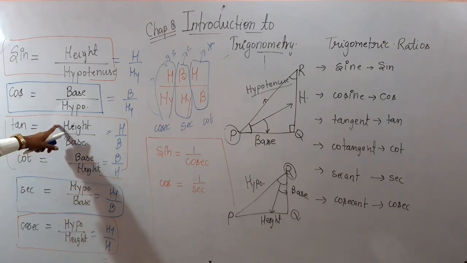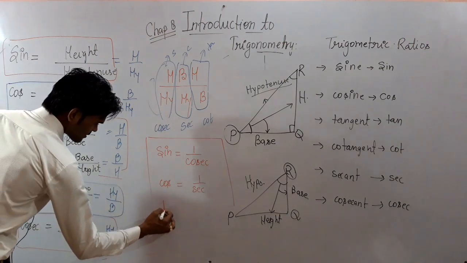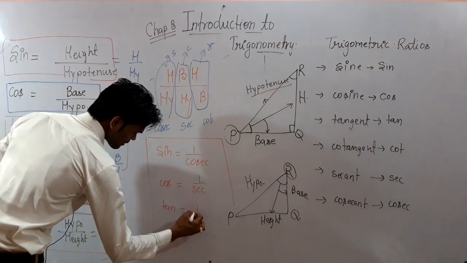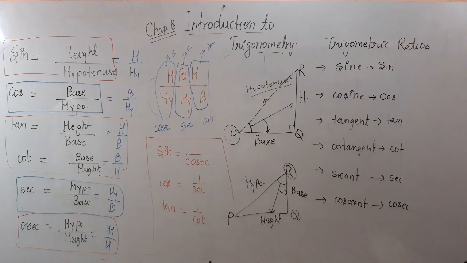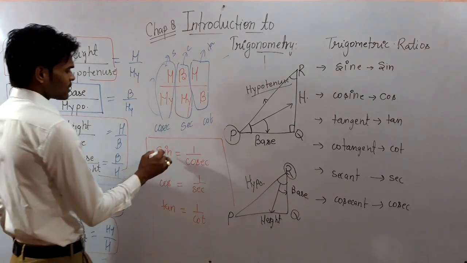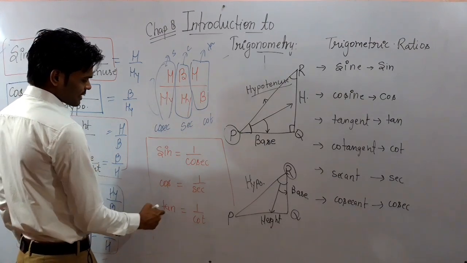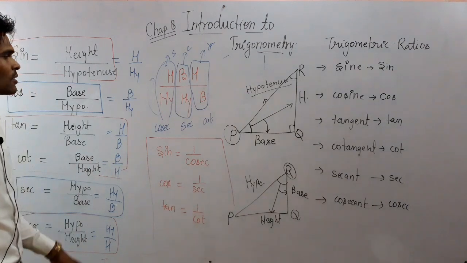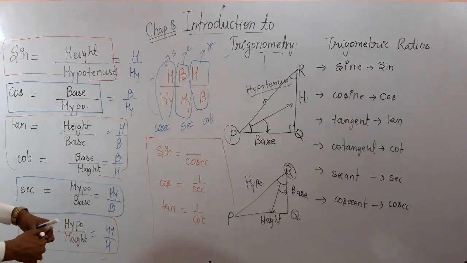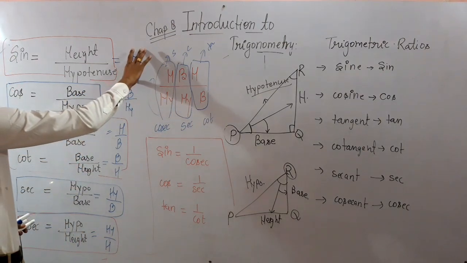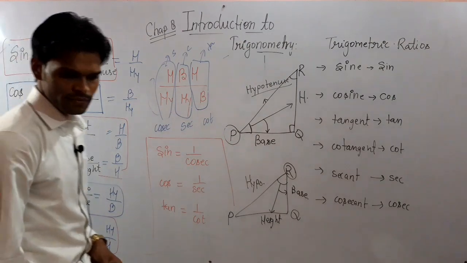Tan is the ratio of height and base, cot is the ratio of base and height. So tan is related to cot like this. Tan is equal to 1 upon cot. Clear? So you have to keep in mind that these are reciprocal of one another. Sine is 1 upon cosec, cos is 1 upon sec, tan is 1 upon cot. So I have told you here the basic fact. Now one time we should write what is the height and hypotenuse of a specific triangle from this concept. So see here.